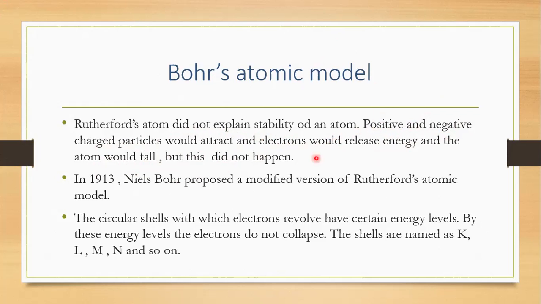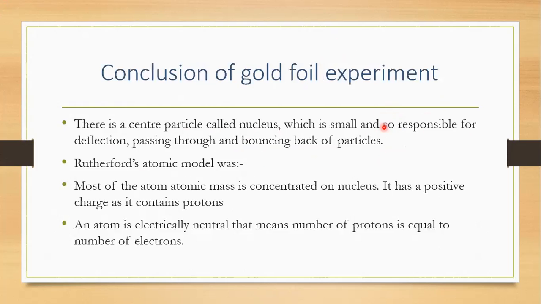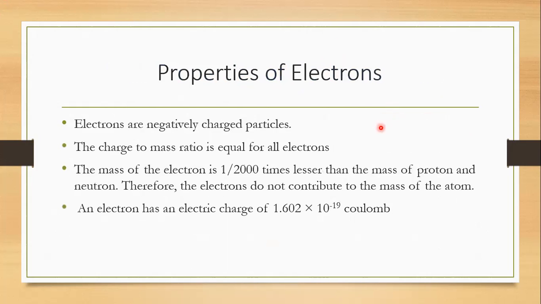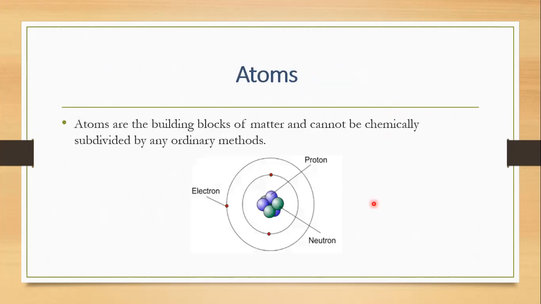So normally when an atom is there, for example, this atom. The electron is there, the proton is there, and the neutron is there. Wait, neutron is not studied yet, so let's leave out the neutron. This is the nucleus, and in the nucleus the proton is present, and the electron is there here.